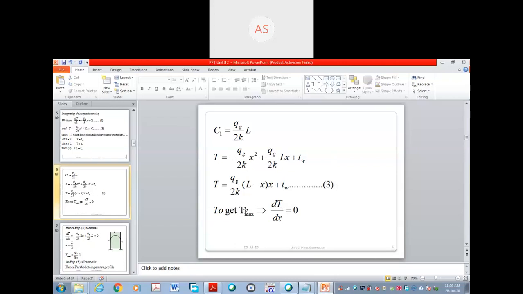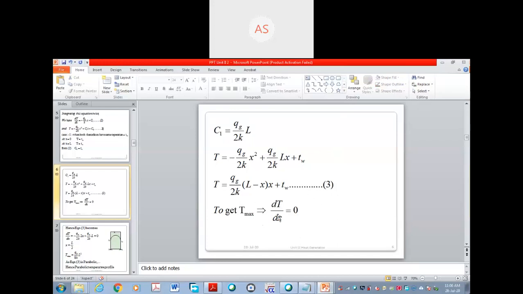Now for T max, dt by dx is equal to 0. This is the mathematical formula. For getting T maximum or minimum, we have to equate dt by dx to 0. This is the maxima-minima chapter from mathematics.